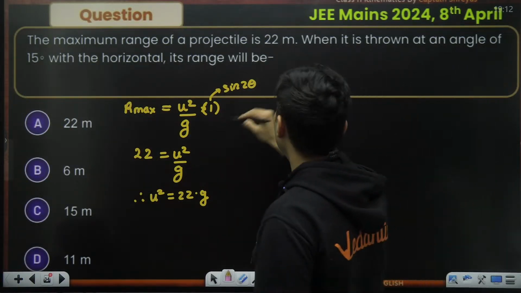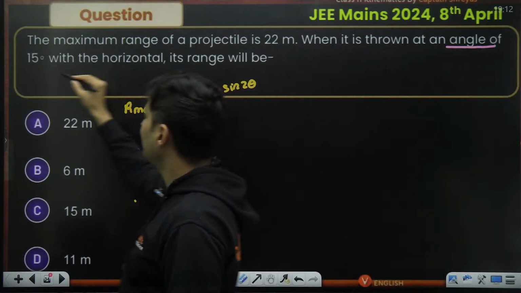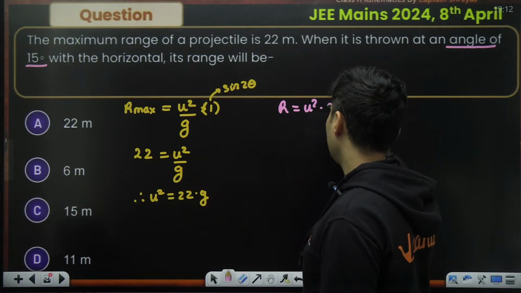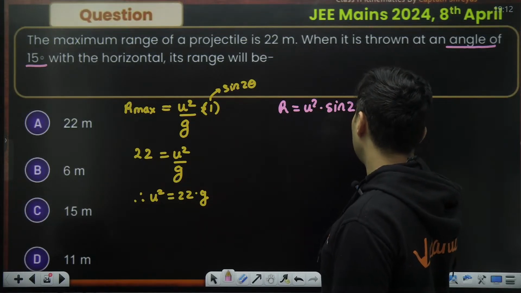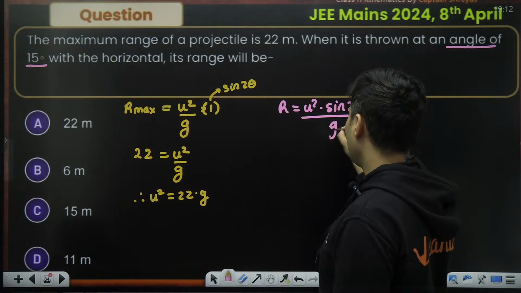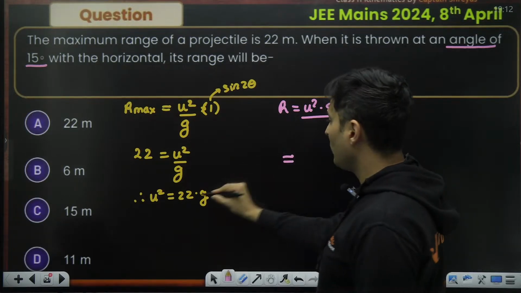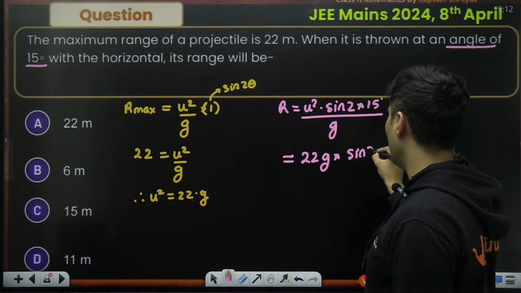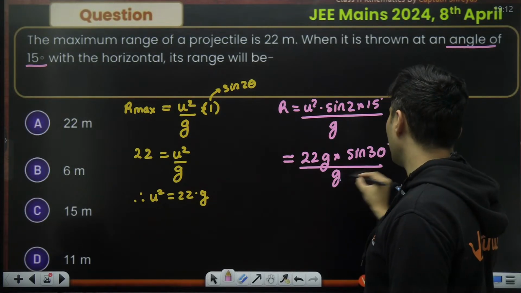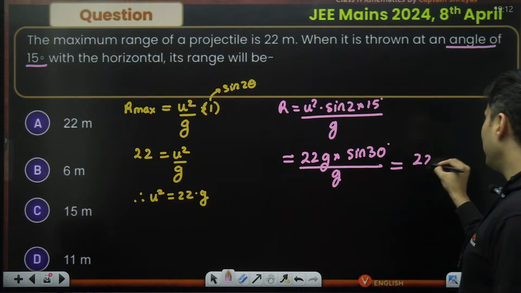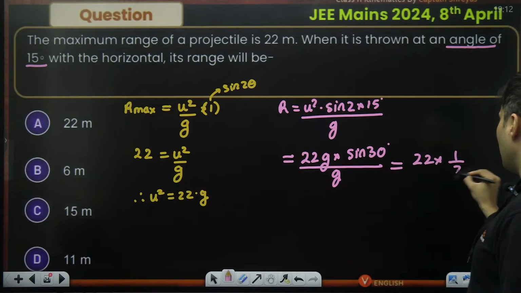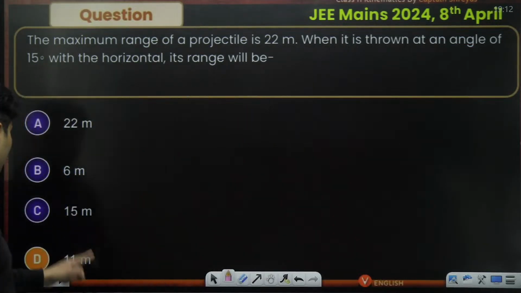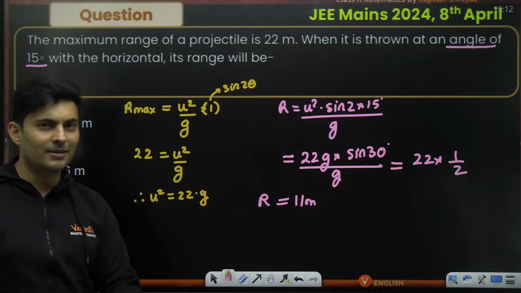When it is thrown at 15 degrees, what will be the new range? So the range will be given by u square sine 2 theta, that is sine of 2 into 15 degrees, divided by g. But wait a minute, u square is 22g, so put 22g over here. Sine of 2 into 15 is sine of 30 degrees, and g and g cancel, so 22 into sine 30 is half. So 22 into half is 11 meters. So the range will be 11 meters, which is the correct answer.